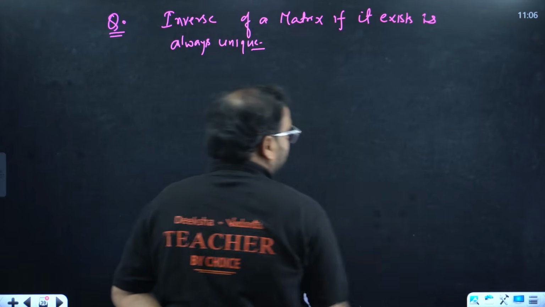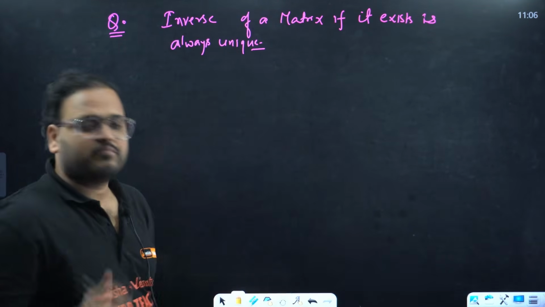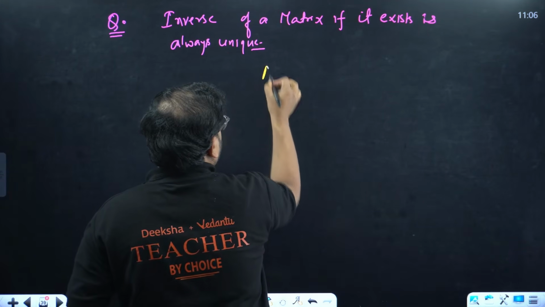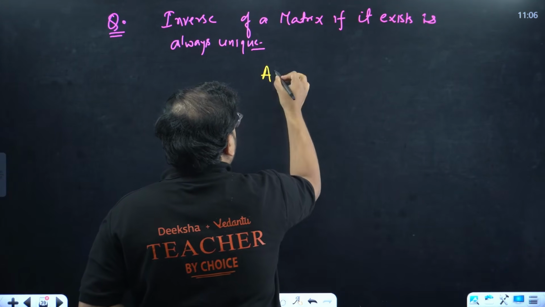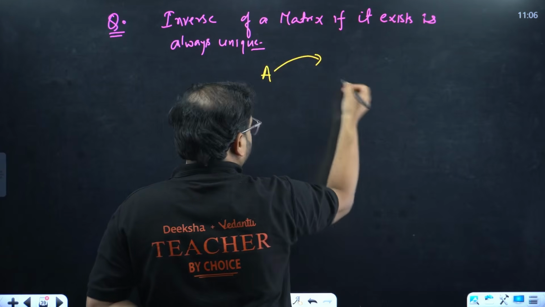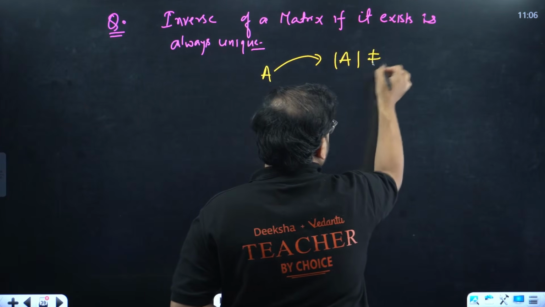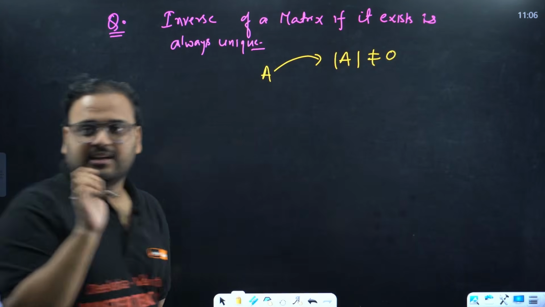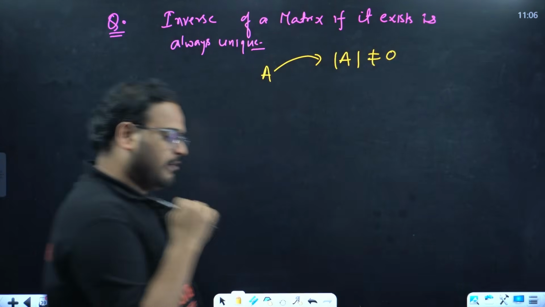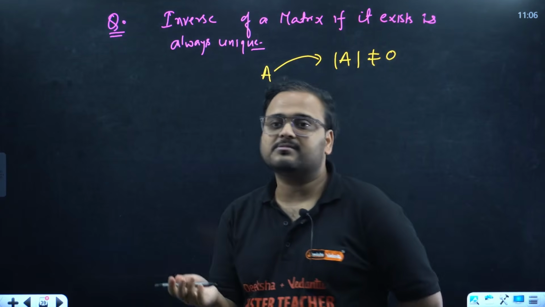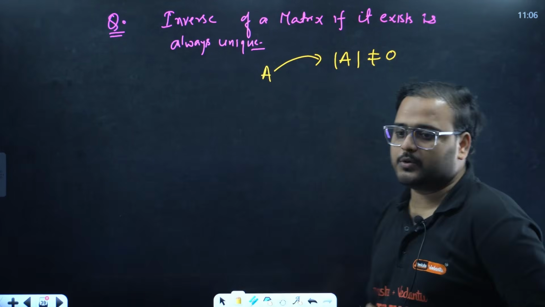Okay, let's try to understand this now. It says that if you have a matrix A, that's why the word is "if it exists." For the inverse to exist, I must have the matrix as a non-singular matrix. The determinant of A is not equal to 0.